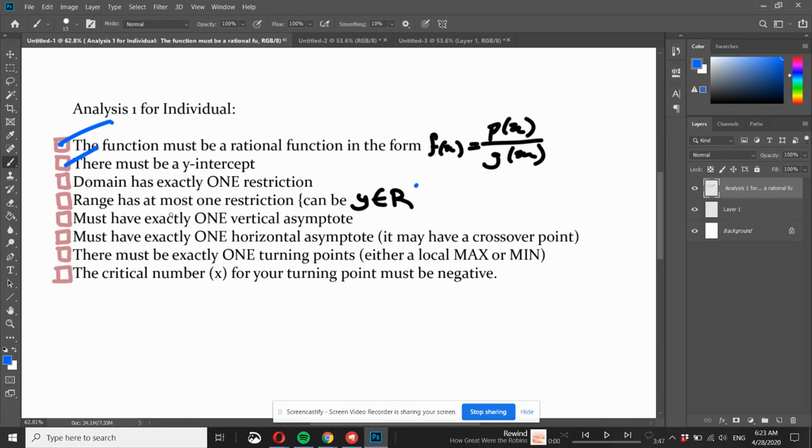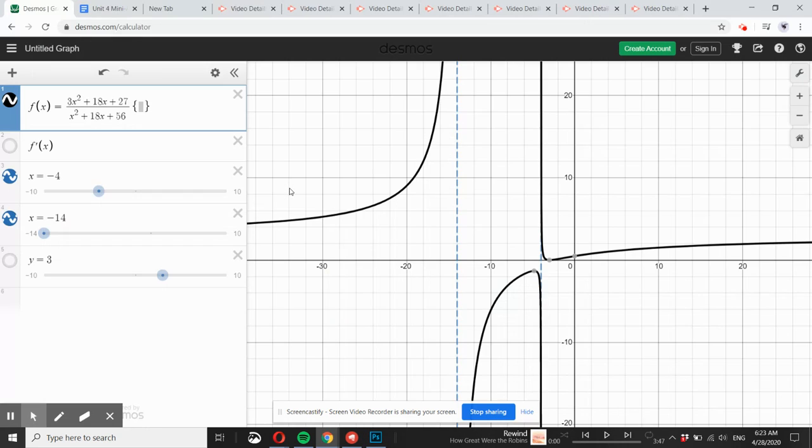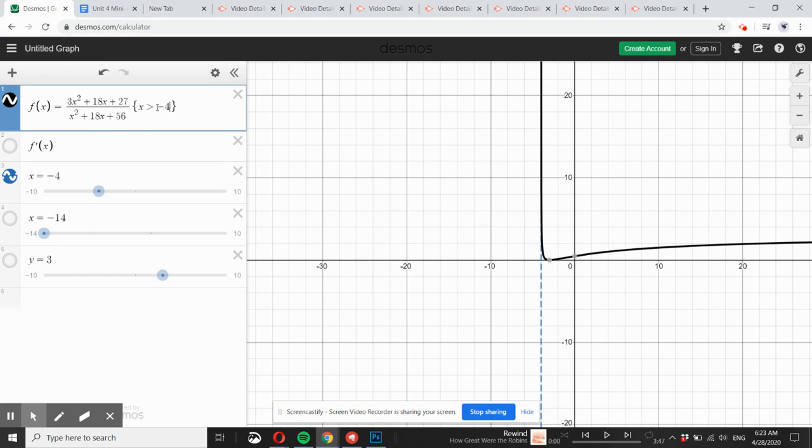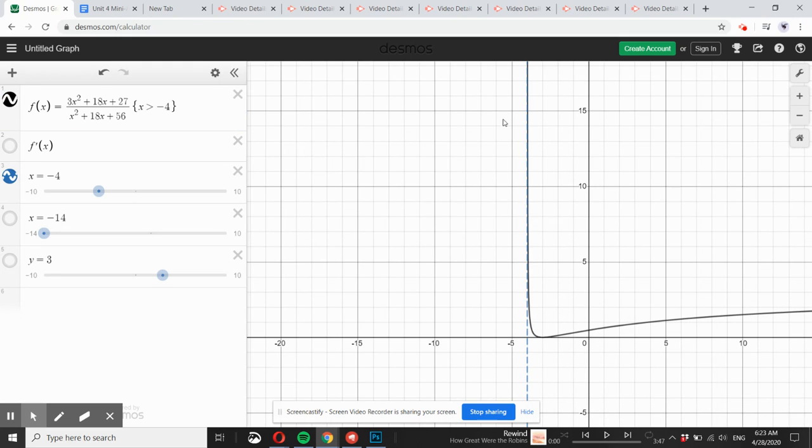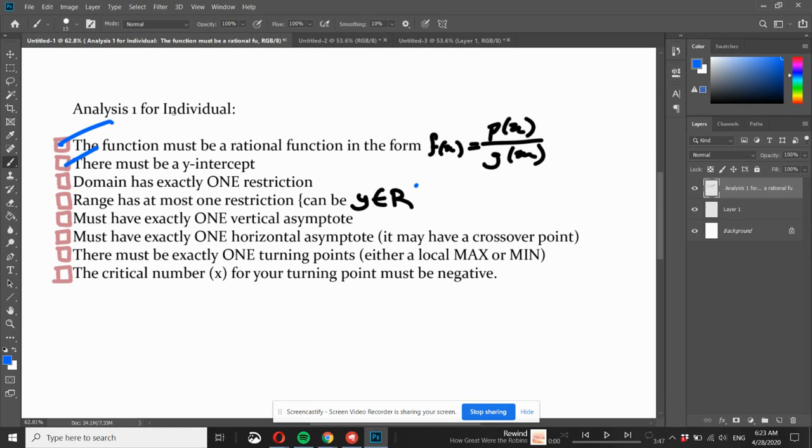Another criteria is that we must have exactly one vertical asymptote, and on top of that, exactly one restriction. So our best case is we get rid of this vertical asymptote and we add the restriction that x has to be greater than -4. In doing that, we have a vertical asymptote and we also have exactly one restriction, and they just both happen to be the same number, so that's a win. That's two boxes ticked off.